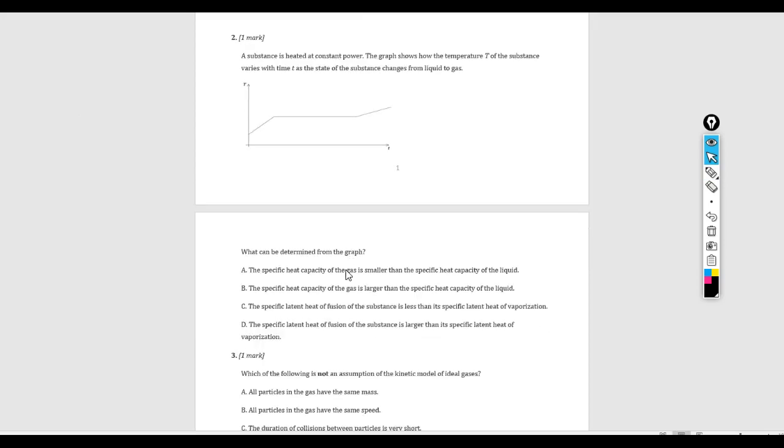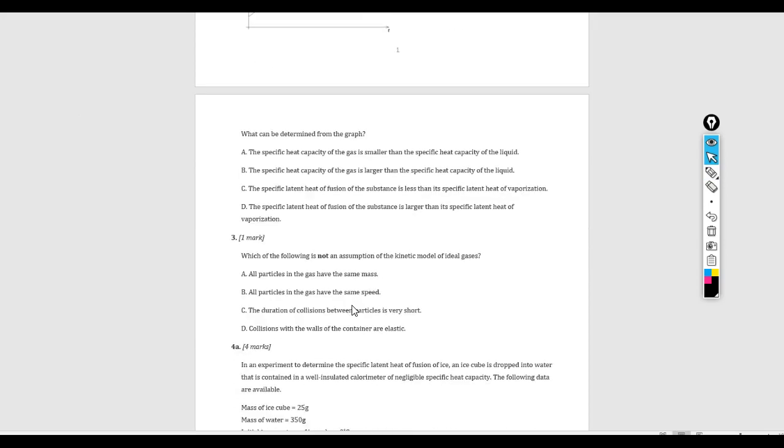Question 3, which of the following is not an assumption of the kinetic model of ideal gas. This just comes down to knowing what the assumptions of the ideal gas model are. A, all particles in the gas have the same mass. That is an assumption of the kinetic model. In the kinetic model, we assume that all particles are identical. However, if you look at B, all particles in the gas have the same speed. That is not an assumption of the kinetic model of ideal gases.